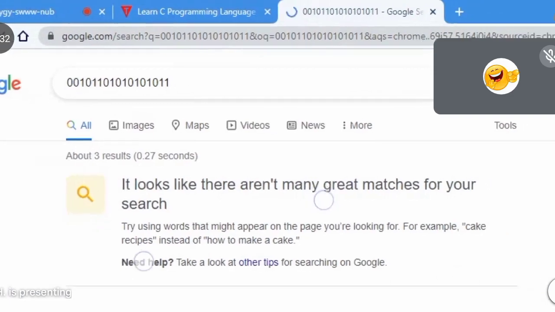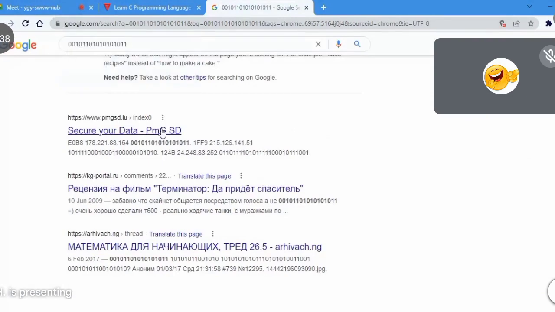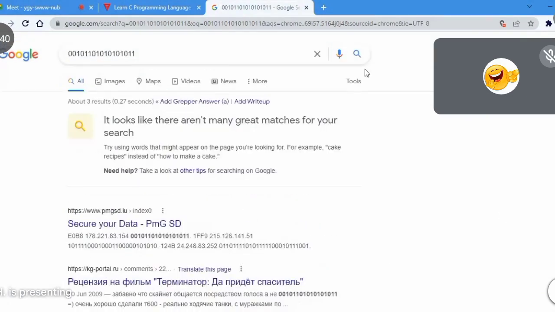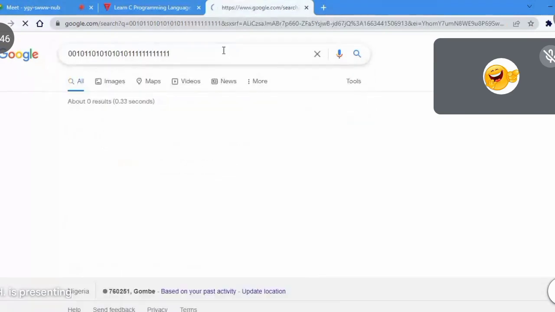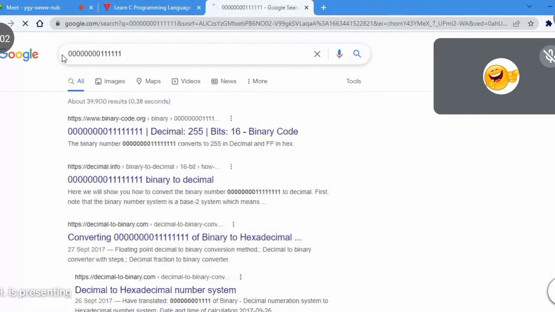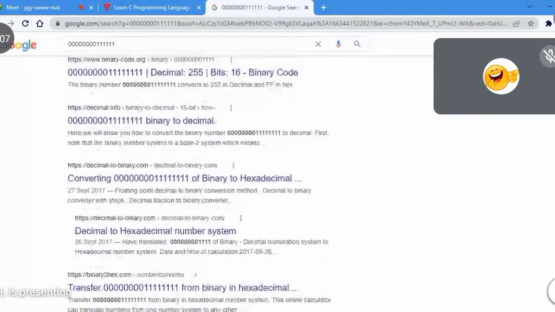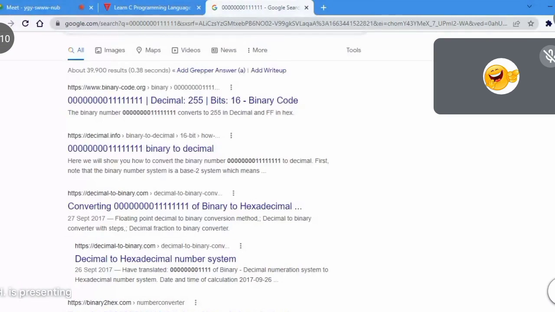You see, I don't know what I pressed actually, but the computer understands everything I just pressed. You can see it's showing me this, and I don't know what this is. If I continue pressing 11111, something like that, and press enter, it's going to continue showing me different things. Are we getting it? Now, let's say I remove all these, and I try to use 0000000, then 11111, and I press enter. It's going towards sites that I've not even heard of. Are you getting it? So, which means the computer understands zeros and what? Ones.